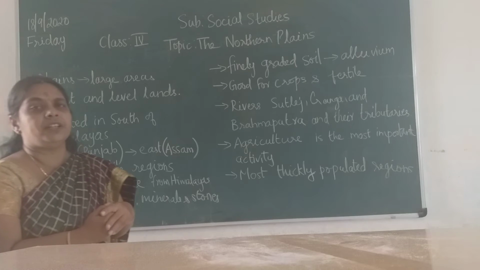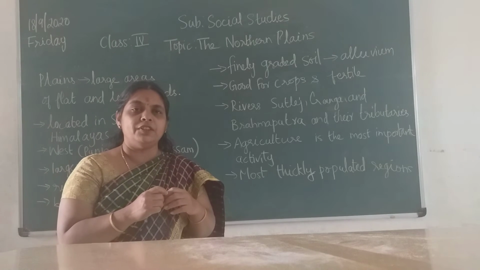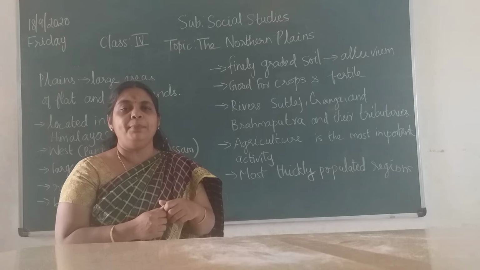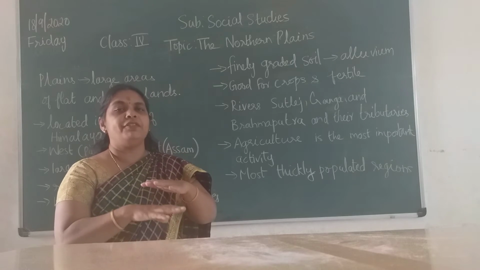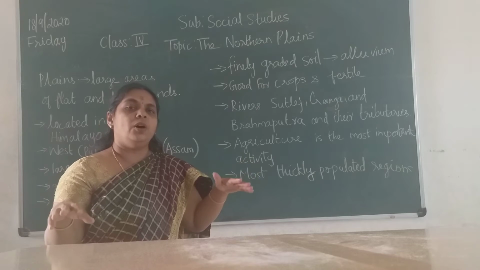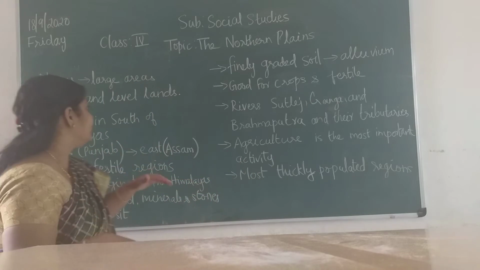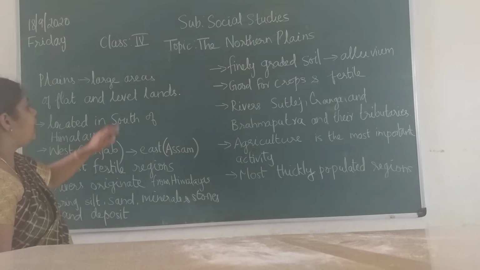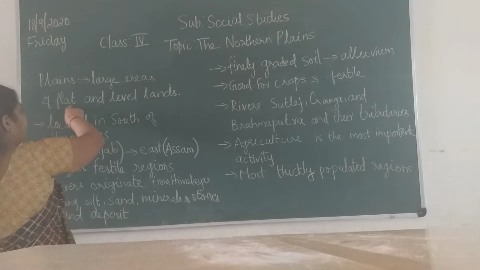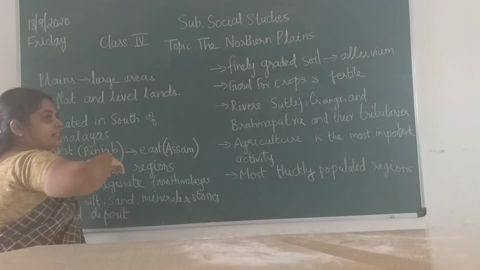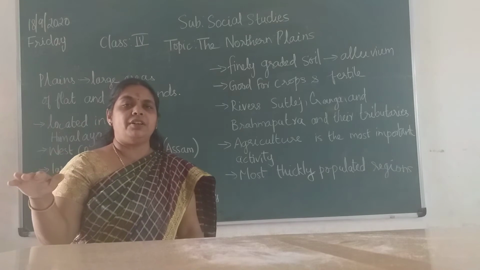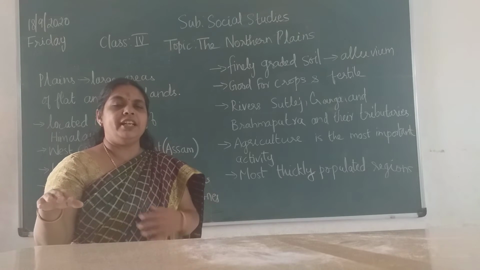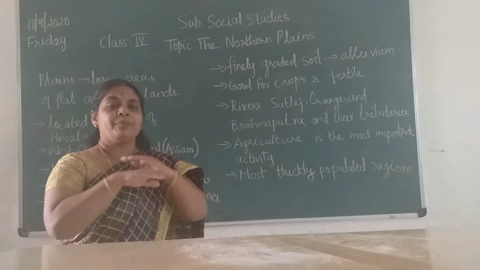Okay, so first children, we should know the meaning of the word plains. What is a plain? A plain is a flat area and it is a leveled land. Plains are large areas of flat and level lands. Have you seen an agriculture field, children? When you visit a village, you would have seen the agricultural land.